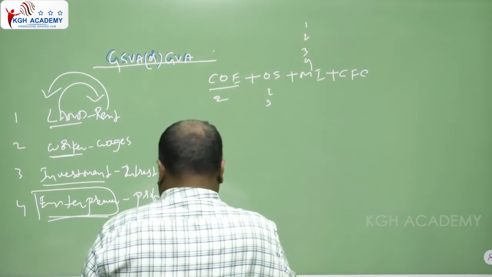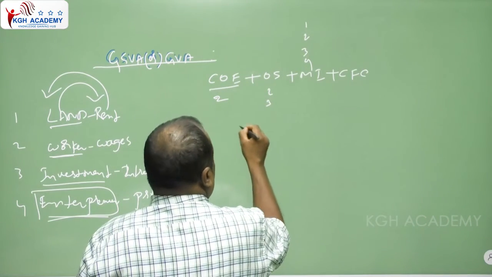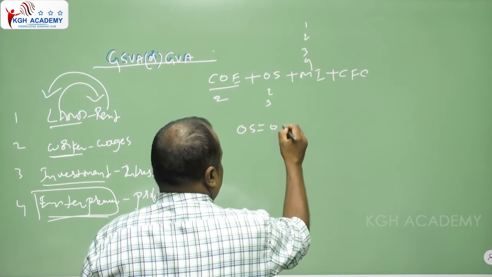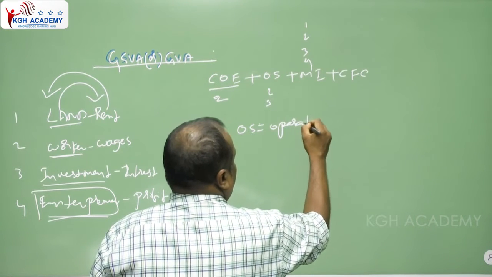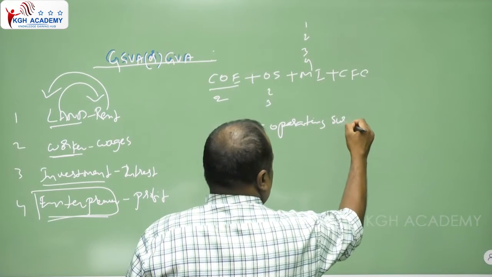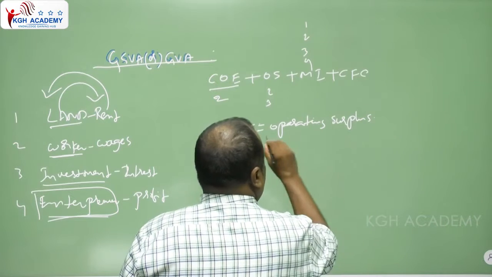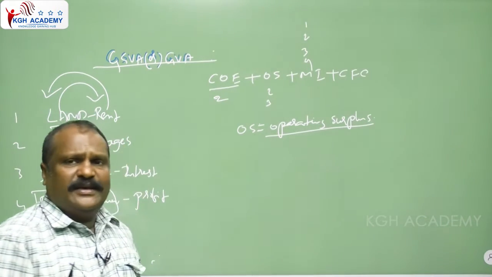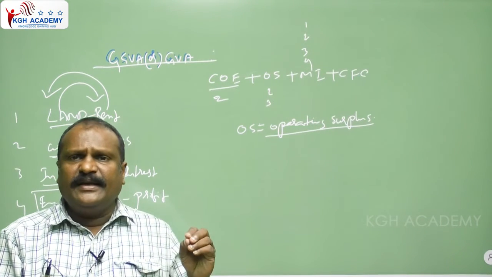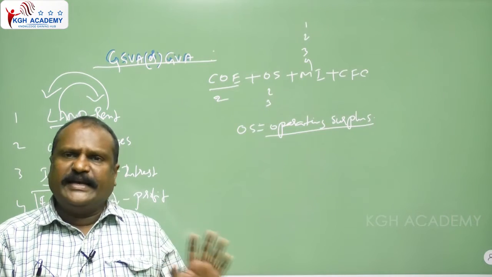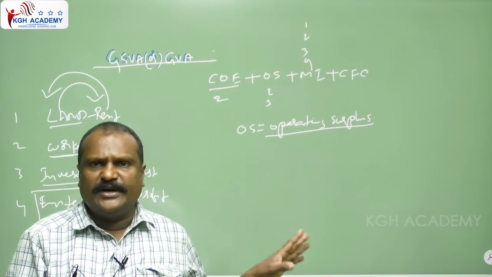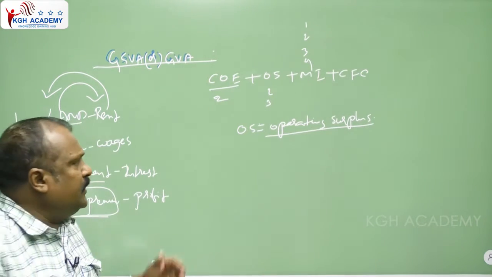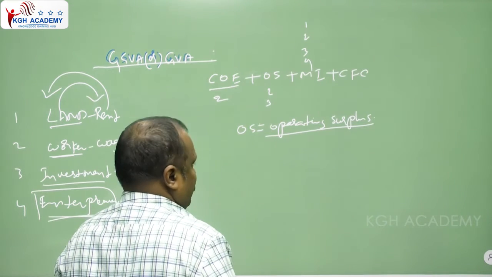The OS is the operating surplus. See, COE indicates the income from the salary. Salary is counted in the name of the COE, and the remaining is the operating surplus.